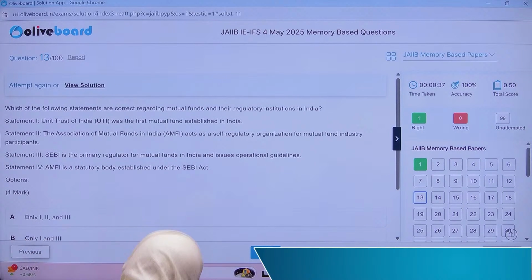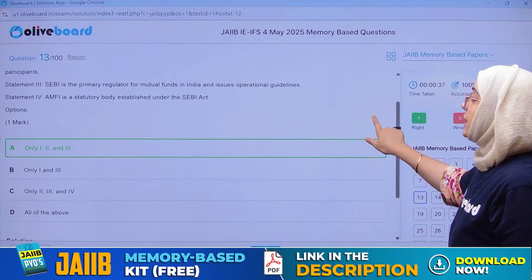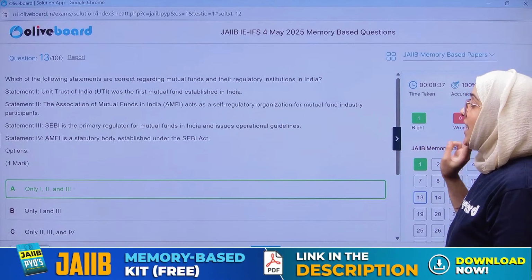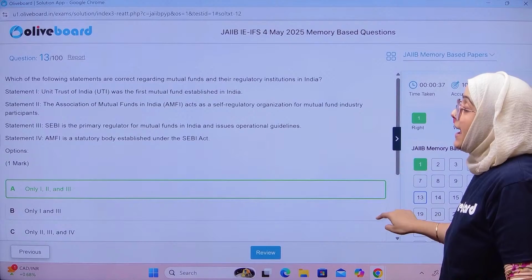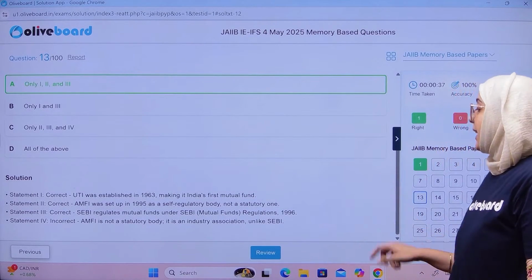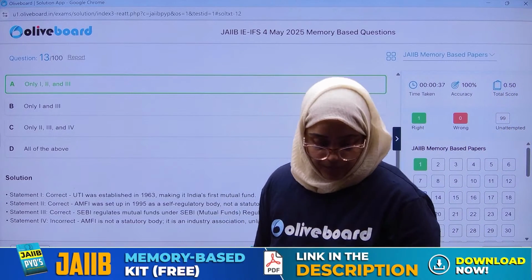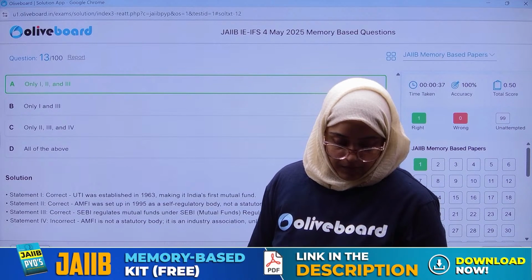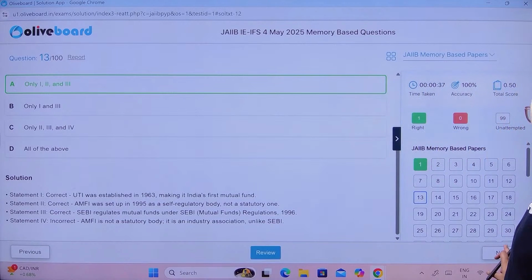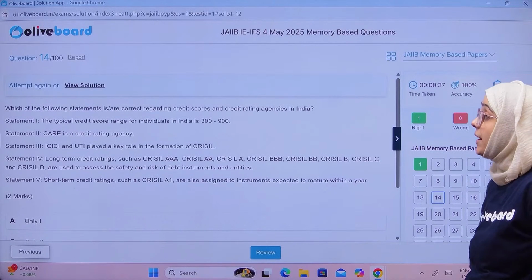So the correct answer is, first of all, Unit Trust of India was the first mutual fund to be established in India. Correct. Second, Association of Mutual Fund of India is a self-regulatory organization. Correct. SEBI is the primary regulator. Correct. AMFI is a statutory body. No, it is not a statutory body, right? So first, second, and third is the correct statement. Clear, everyone? Yes or no? Done, guys? Okay, next. Which of the following statements is or are correct regarding the credit rating and the credit score?